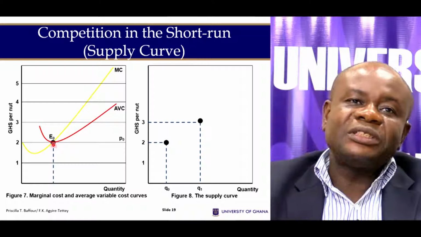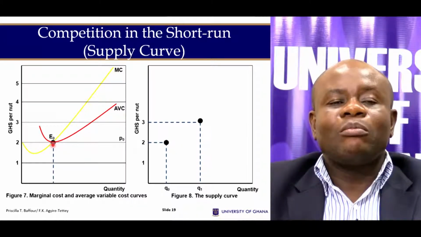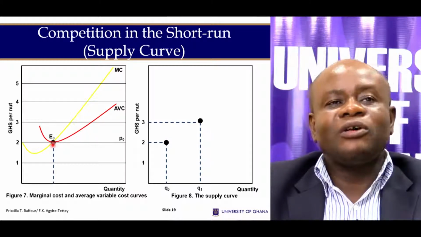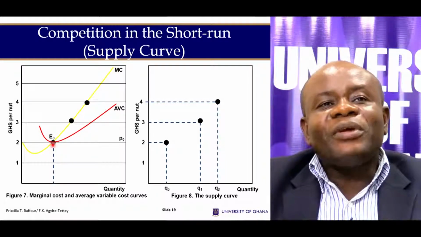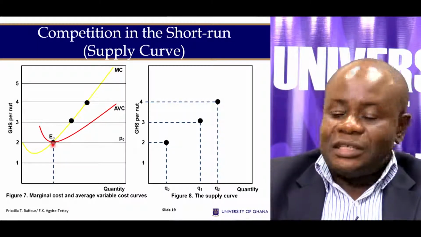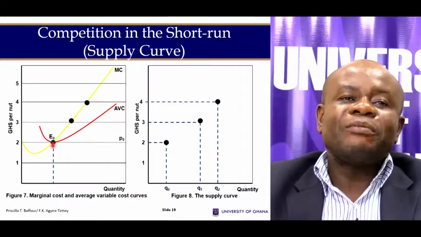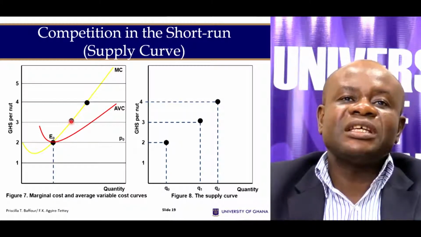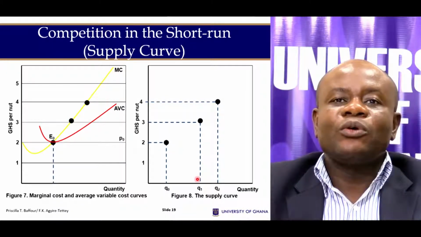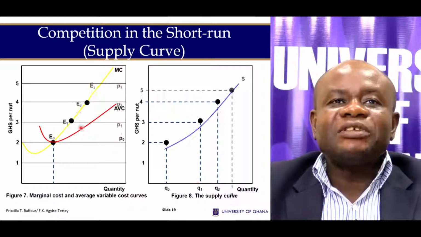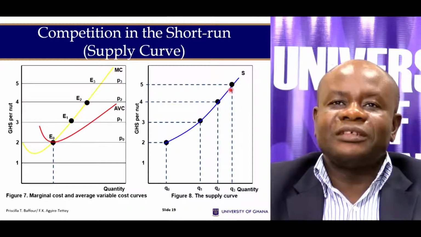So this point that we see here labeled point E0 is what we call the shutdown point. If the price should fall below this point, then the firm is going to shut down. So the firm will begin producing at this point, E. So long as the price remains at 2, then the firm will produce. If the price should increase, the firm is going to increase its output and produce a higher amount of the commodity, say Q1. As the price increases further, the firm increases its output onto the market to Q3.